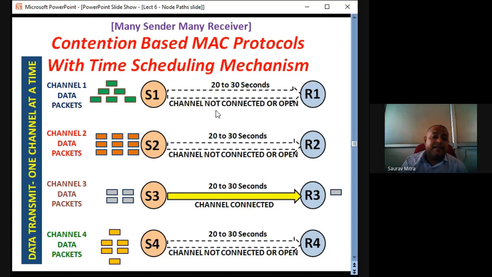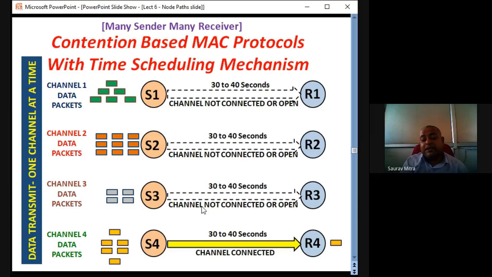In the next 10 seconds, channel 1, channel 2 and channel 4 are disconnected, but channel 3 has data. So channel 3 will take all the data from the input side. These blue kind of packets will be transmitted from sender 3 to receiver 3, with intermediate nodes of course. And channel 4 will take the data from the 30th to the 40th second, and it will send all the yellow data from the transmitter to the receiver side.